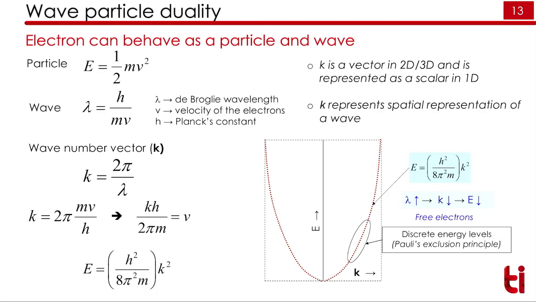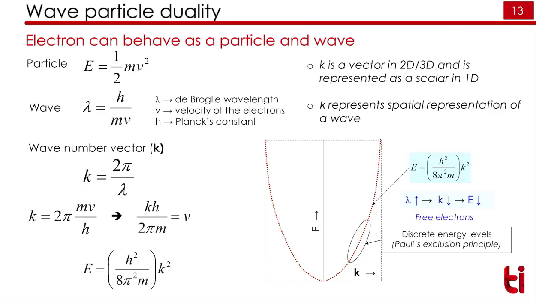And here there is one more concept that we call the wave number. Wave number is given by 2 pi by lambda. 2 pi is used because the wave is in repetition, so to show the repetition, 2 pi has been used. So k is inversely proportional to lambda.